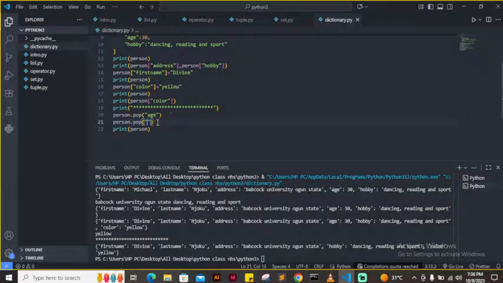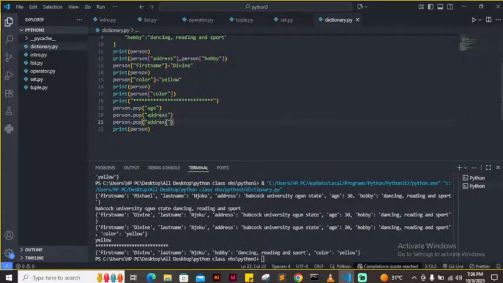I want to remove address. I'll just pass in address. Remember I said you address a dictionary with the key. If I want to remove hobby, I'll just come here and pass in hobby.